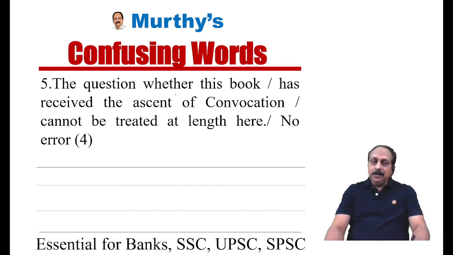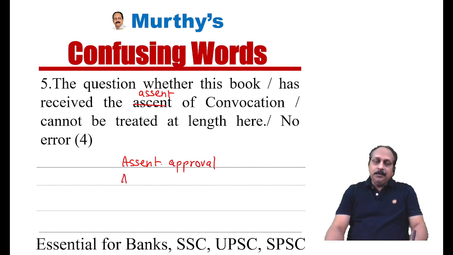The question whether this book has received the assent of Convocation cannot be treated at length here. The question whether this book has received the approval, that's what the context talks about. So approval, this is not the word. What is the right word? Assent. ASSENT. Assent means approval, agree, approve.